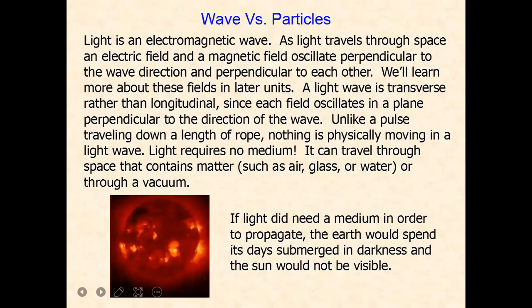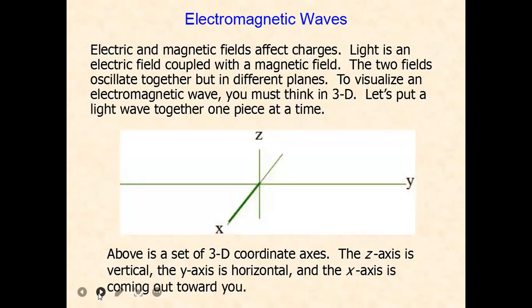So it is actually a very important part, that means wave versus particle of light. You must know about the electromagnetic wave. An electromagnetic field affects charges. Light is an electric field coupled with a magnetic field. You must know about it. The two fields oscillate together, but in different planes. To visualize an electromagnetic wave, you must think in three-dimensional geometry.